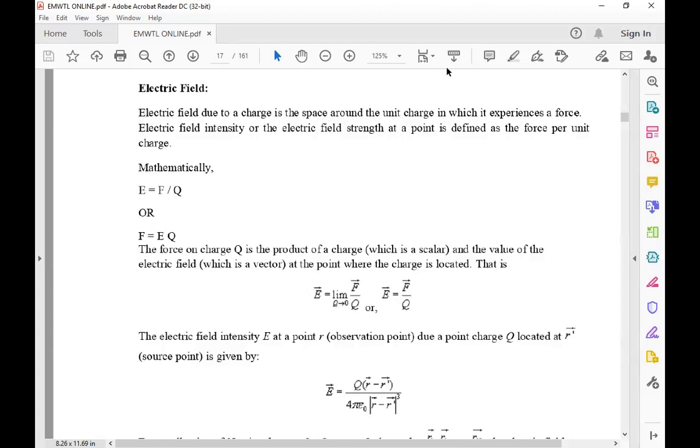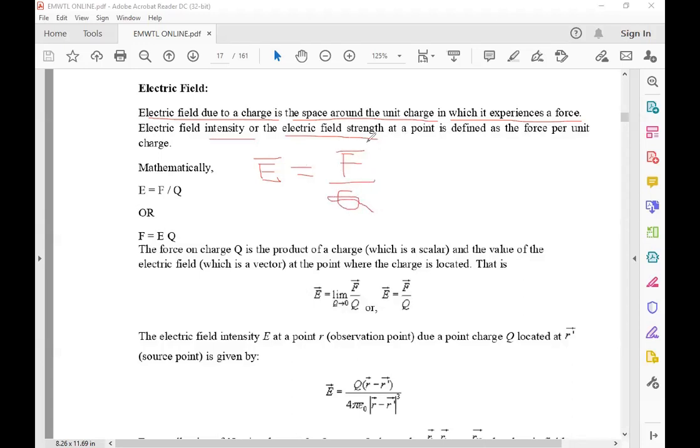The electric field due to the charge is the space around the charge in which a unit charge experiences a force. The electric field intensity or electric field strength, at a point, is defined as force per unit charge.